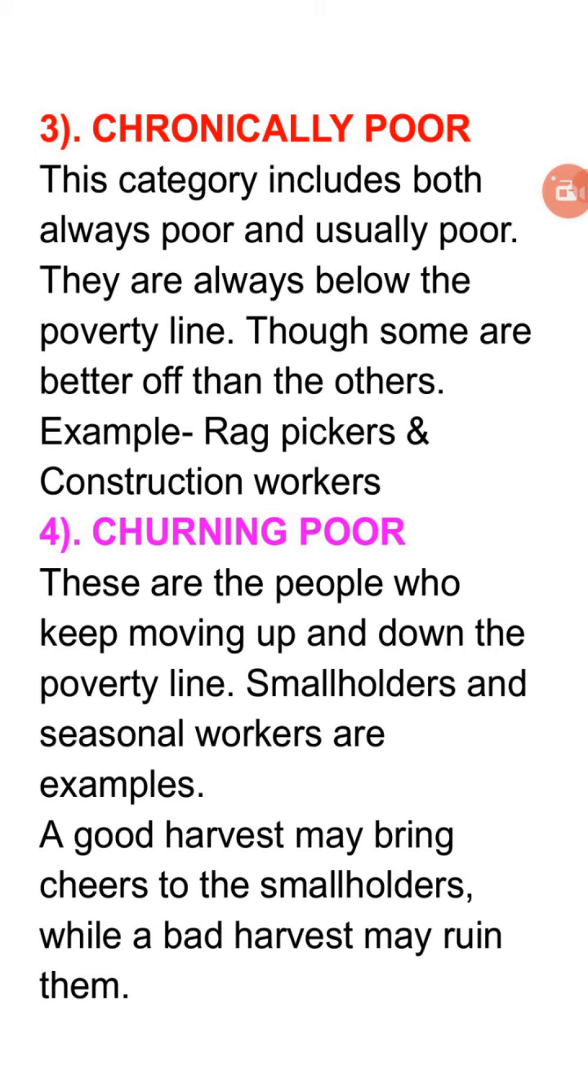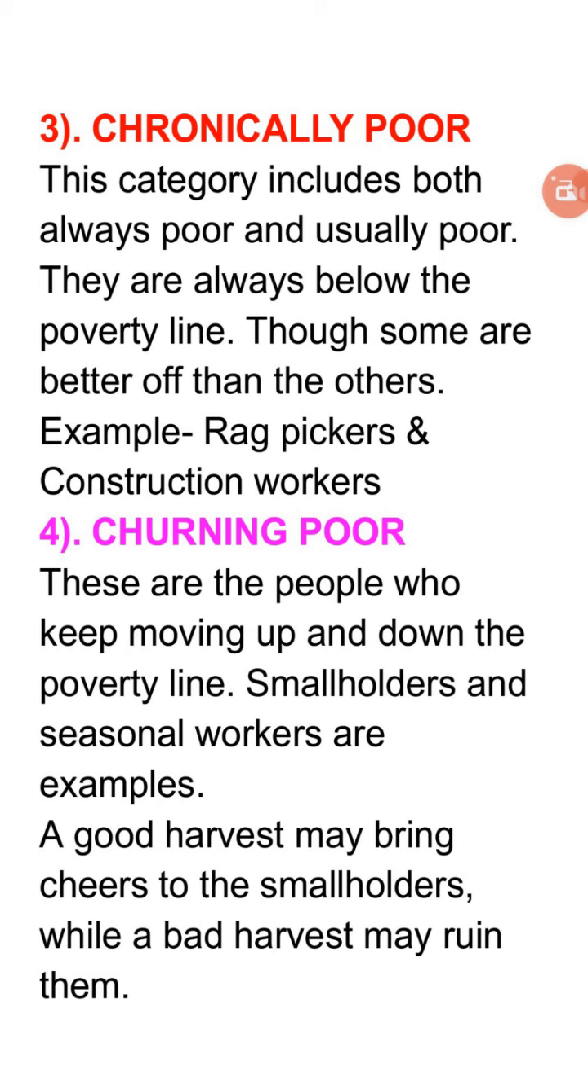The next one is the chronically poor. See, this category includes both categories that we have discussed, that means always poor and usually poor. They are always below the poverty line, though some are better off than the others, and some are a little bit different from the others. Example, rag pickers and the construction workers.